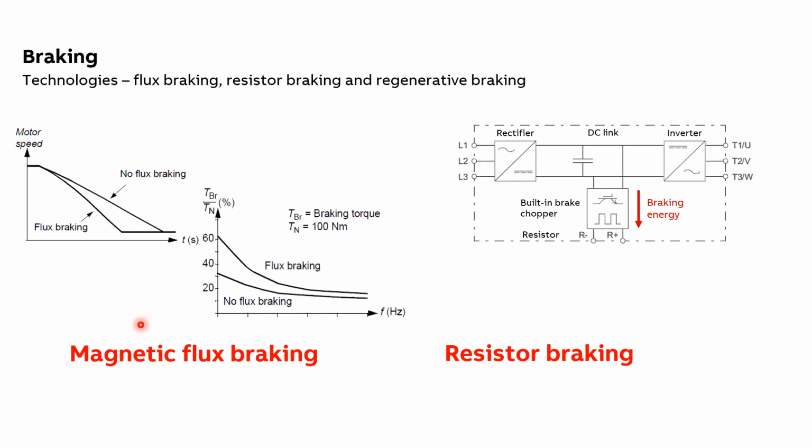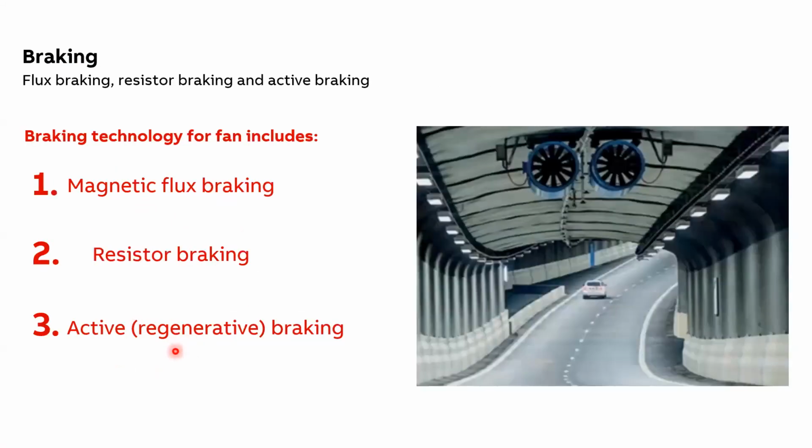In the case of resistor braking, you are adding a braking chopper and a braking resistor. This ensures that whatever reverse energy is generated is dissipated across the braking resistor, and this is how the braking technique is implemented. And the third, which is active braking or regenerative braking, means that the braking energy is converted back to electricity and supplied back towards the source.